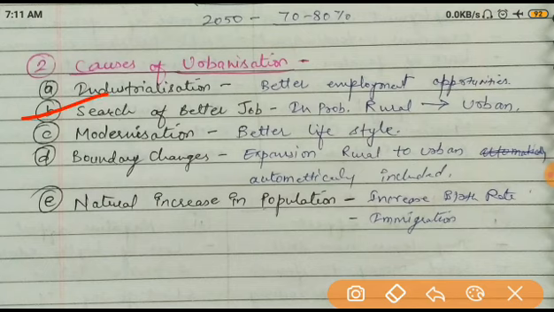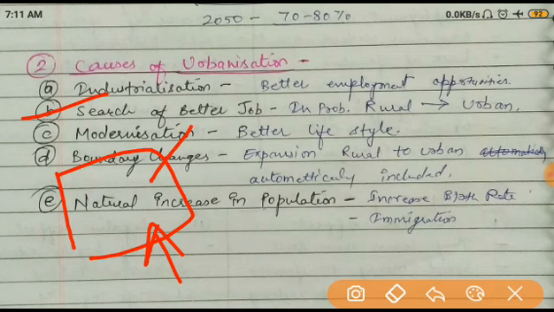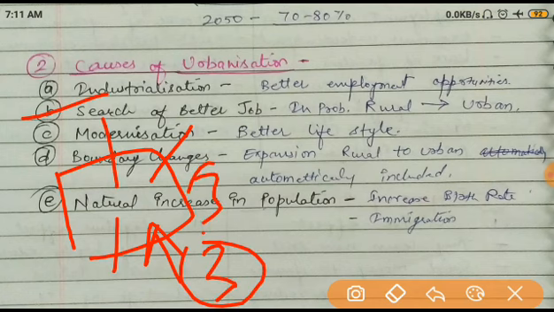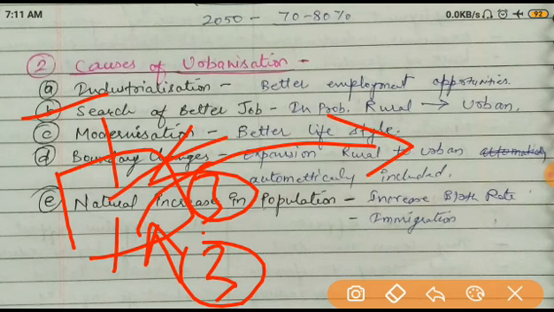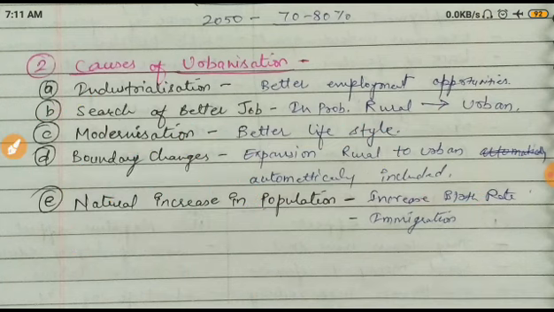As I already told you, in the village the land is limited, it is held by only 1%, 2%, or 3 or 4%. Most are only laborers, they don't have any land. So then what do they do? And one more thing, agricultural work is not throughout the year, because it is seasonal work. Okay, remember always, it is seasonal work. Only 3 months in the Rabi and 3 months in the Kharif. So the rest of the time, 6 months, they are jobless. That's why they are also coming to the city areas, for what? For the better job opportunities. Okay, so in search of a better job, from rural area to urban area.